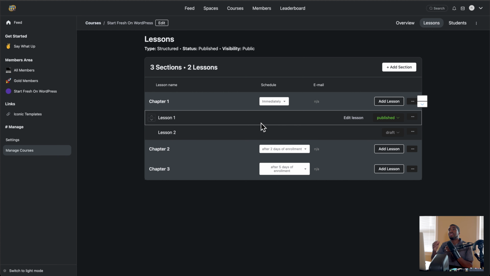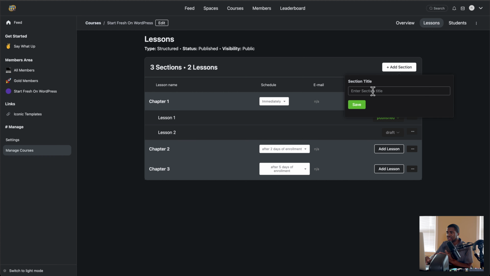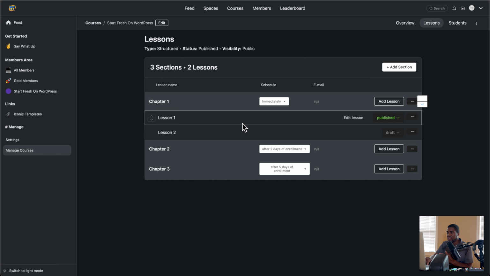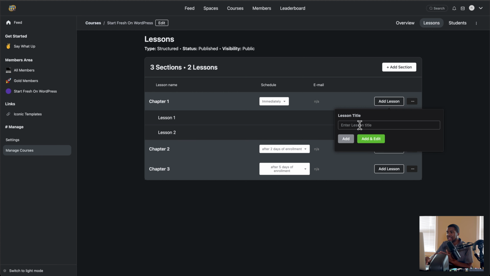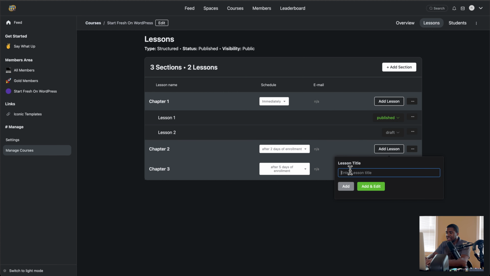So if you're thinking about doing that for every lesson, if I were you, I would say the strategy should be one section per lesson. You would say lesson 1 as a section, call it lesson 1, and then actually make lesson 1 inside of here. You would add new lesson right here, lesson 1. Then for lesson 2, you would say add lesson, and you call it lesson 2.